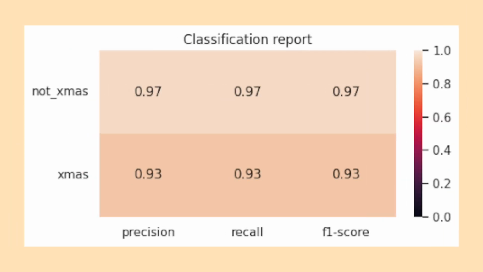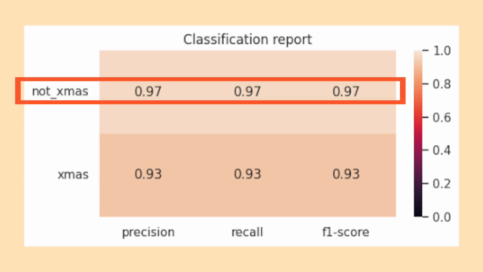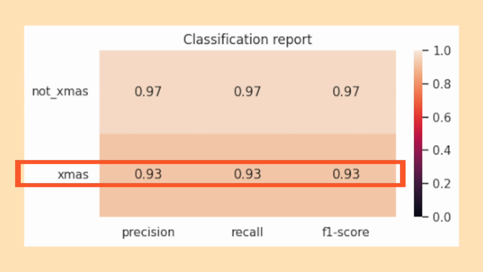For the test set, still holding back Die Hard, the model did really well and got 96% accuracy. For the non-Christmas movies, the precision was around 97 and the recall 97. That means the model rarely mistakes a non-Christmas movie for a Christmas movie. For the Christmas movies, the precision and the recall were around 93%. So it really understands the festive mood around Christmas.